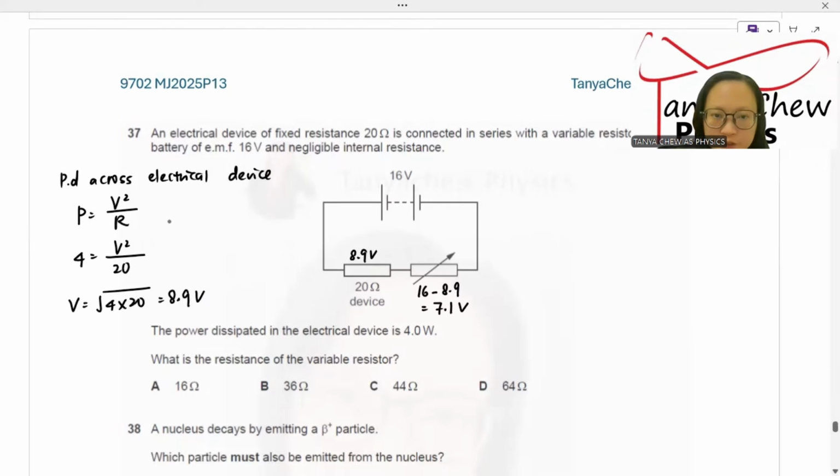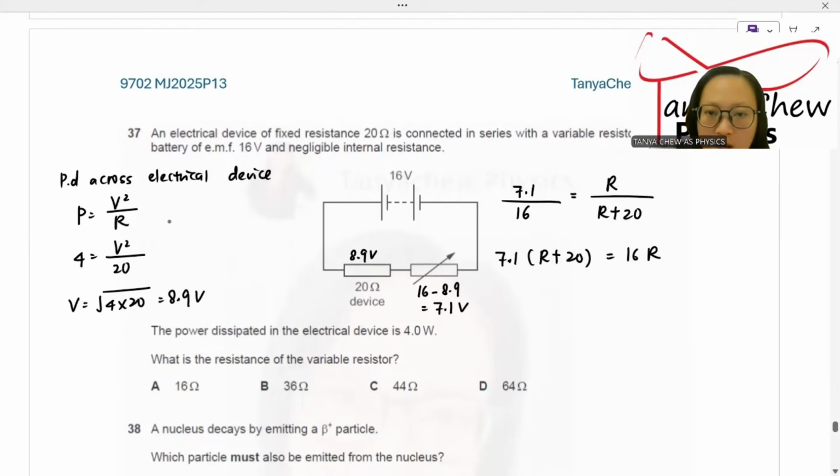And I need to find the resistance of the variable resistor. Since I do not have the value of the current, and this variable resistor and the electrical device are connected in series, I want to use my potential divider. So I put PD across the variable resistor 7.1 divided by the total PD, which is 16, equals R over R plus 20. Cross multiply: 7.1 times (R plus 20) is equal to 16R. 7.1R plus 142 is equal to 16R.